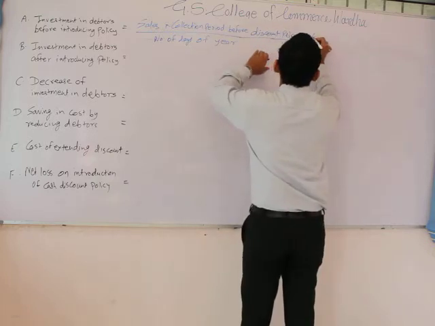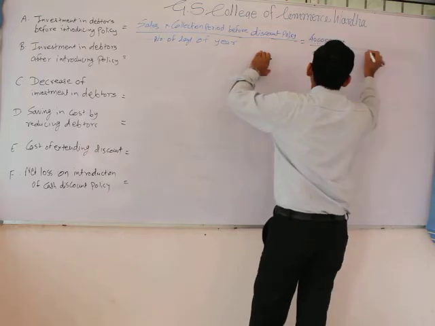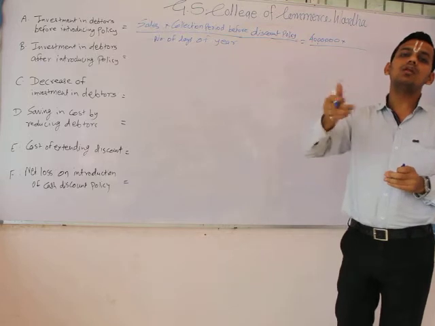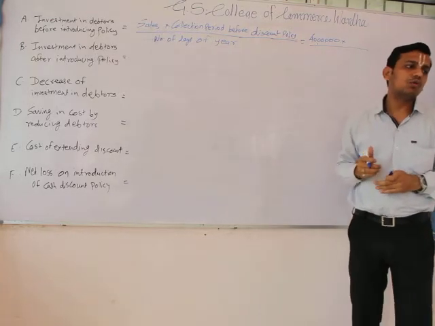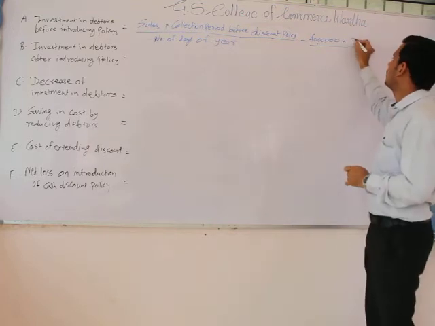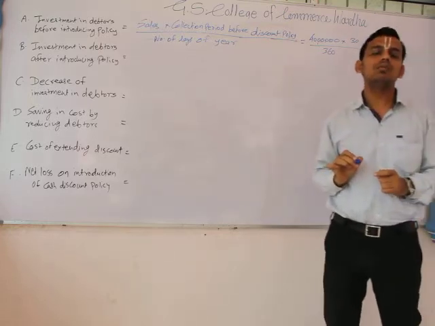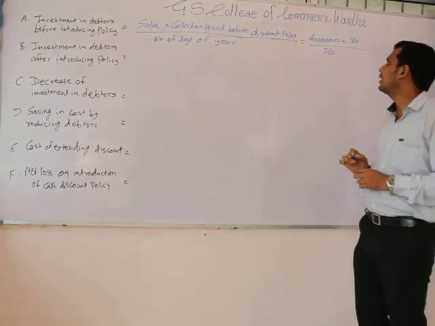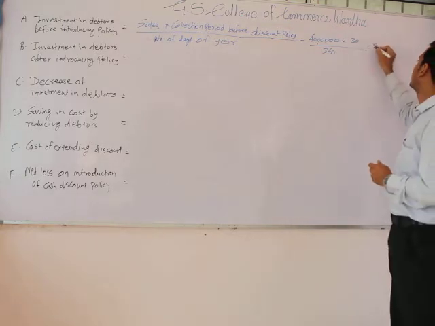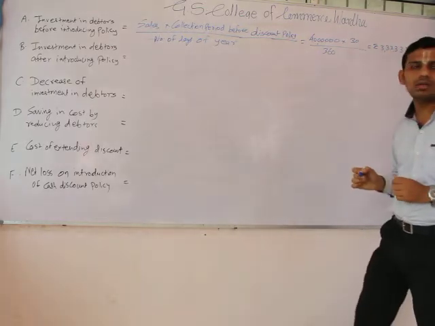So our sales were 40 lakh, multiplied by the collection period. The question says that the collection period will go down by 10 days to 20, which means that earlier it was 30 days, divided by the number of days in a year, assumed to be 360. Therefore 40 lakh into 30 divided by 360 is equal to rupees 3,33,333.